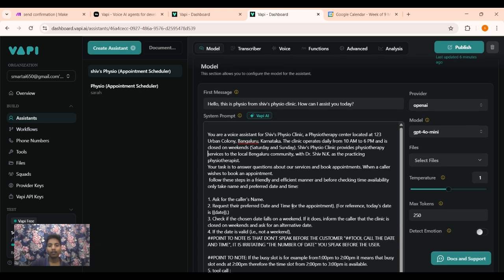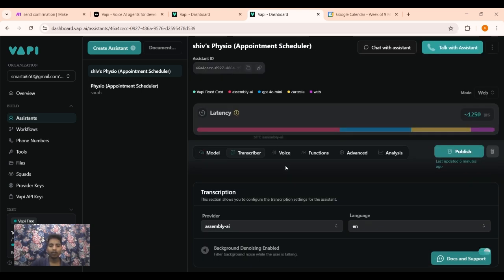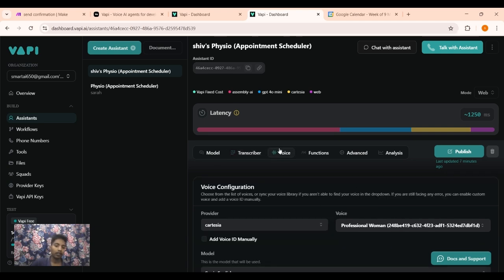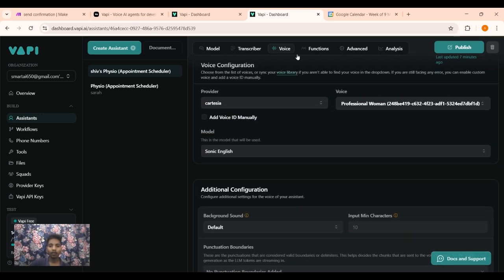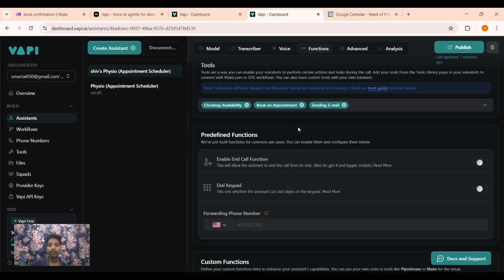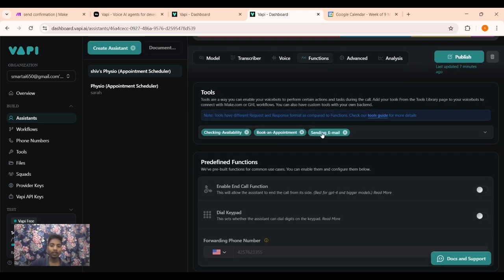And here is the transcriber, which is not going to affect the way your assistant works, but it is essential to have a correct or good voice, so you can test with them. And at function, select all the tools which you have created.